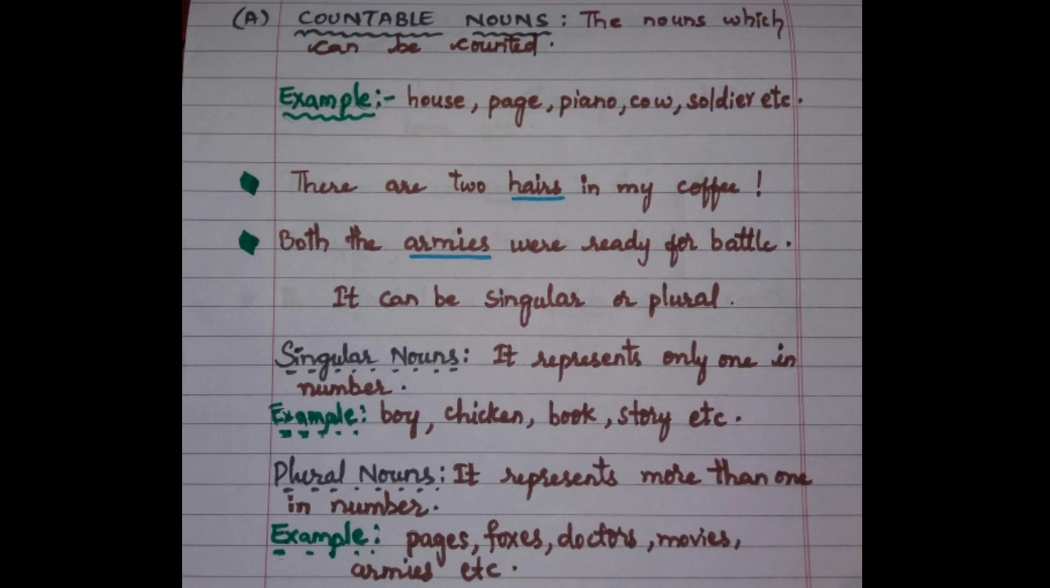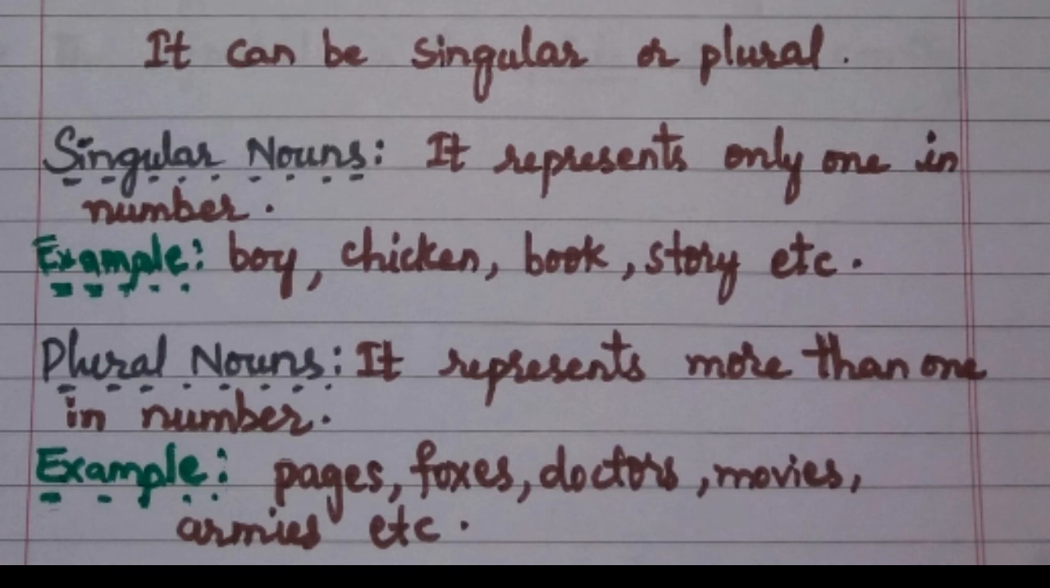Now countable nouns consist of singular nouns and plural nouns. Let us go for the singular noun. A singular noun consists of only one in number. So that's why it is called singular nouns. Suppose for example, boy, chicken, book, story, etc. Then comes plural nouns. Plural nouns are nothing but more than one in number. Suppose for example, pages, many pages, right? Foxes, doctors, movies, armies, etc. So that was a plural noun.